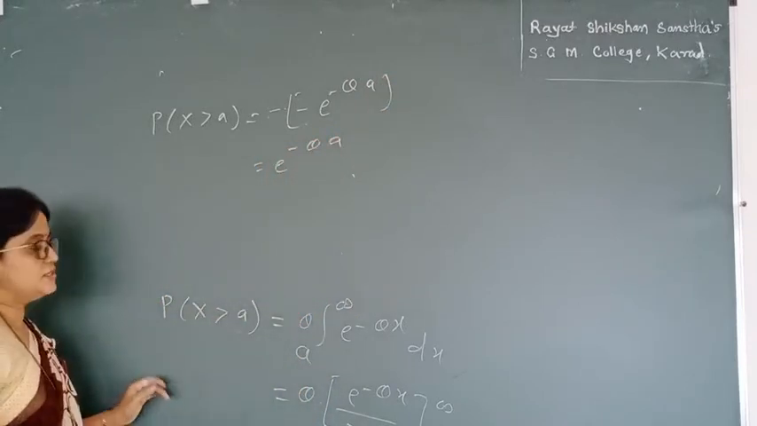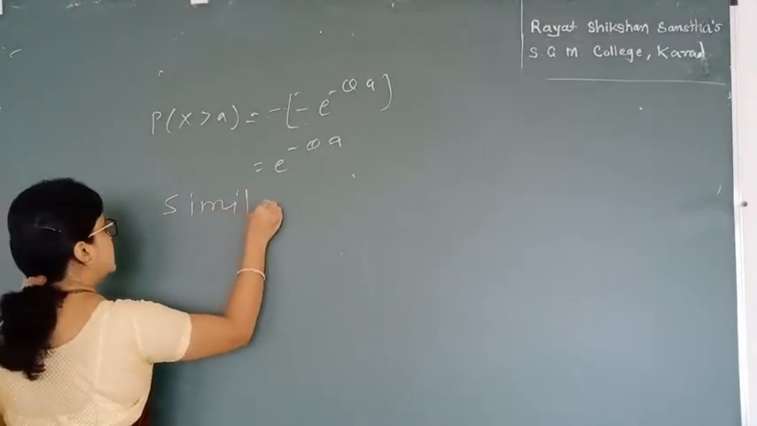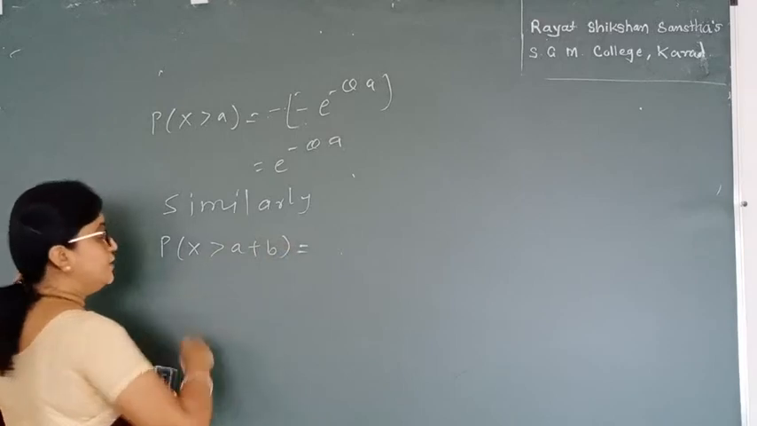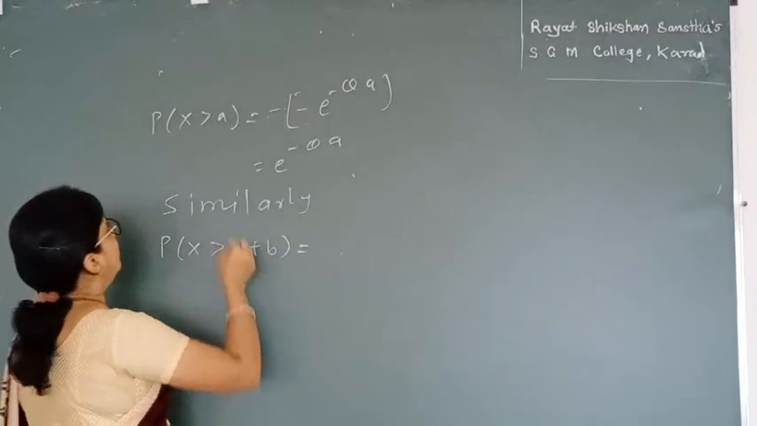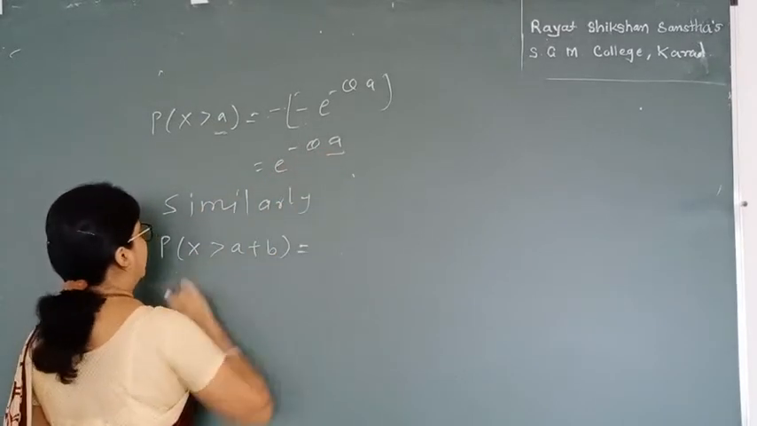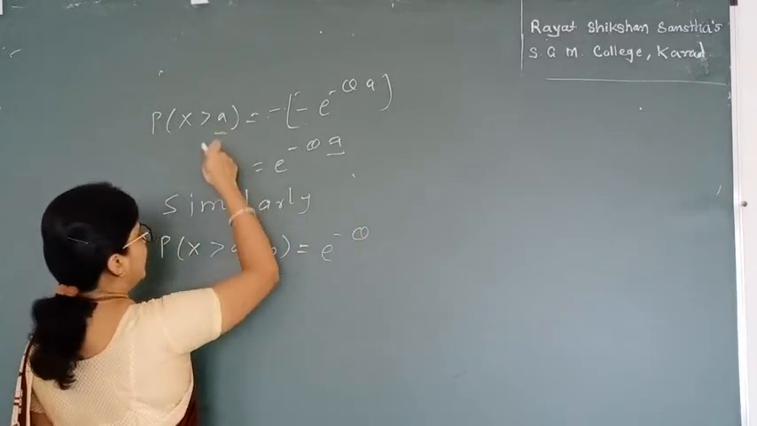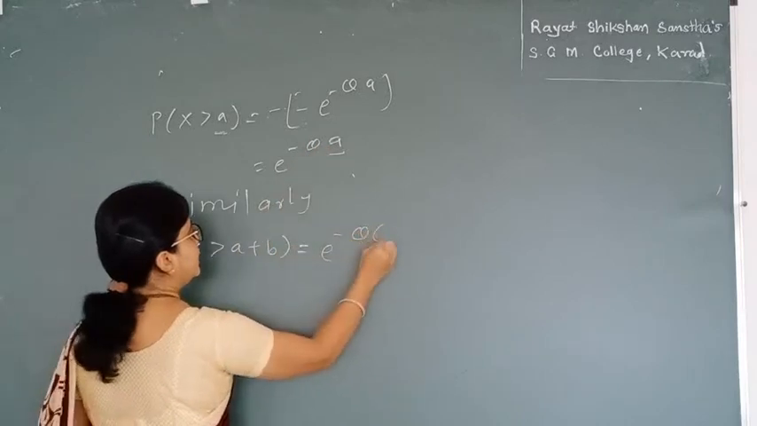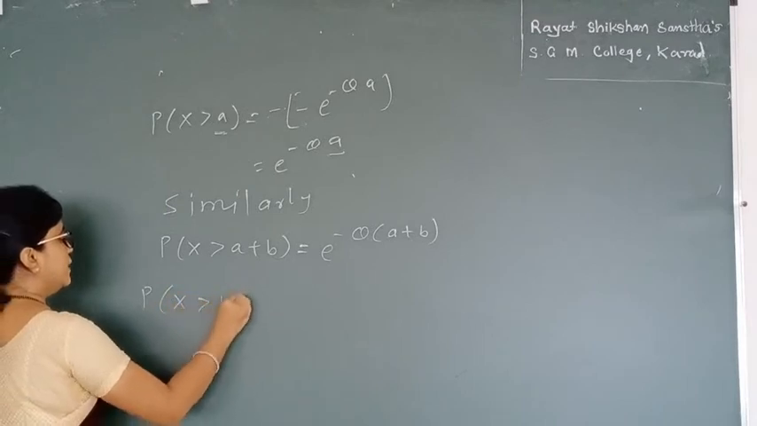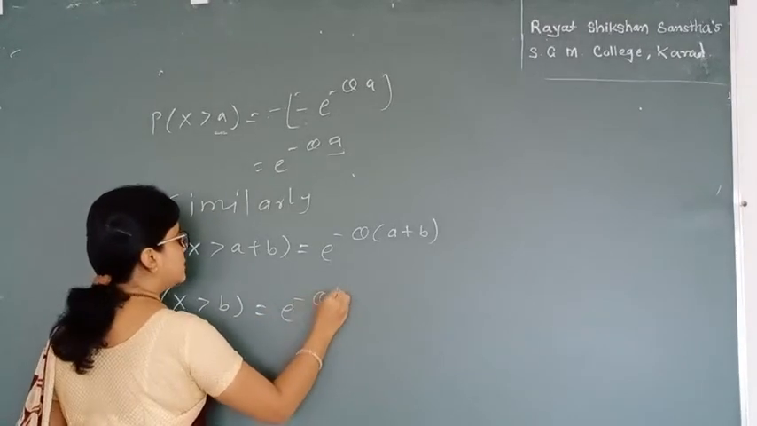Similarly, I can write the value for probability of x greater than a plus b, which is my numerator. By comparison, since a was present, I had the answer e raised to minus theta a. Since here x is greater than a plus b, I get e raised to minus theta, and instead of a I put a plus b. Now probability of x greater than b: I can replace a with b, so I get e raised to minus theta b.